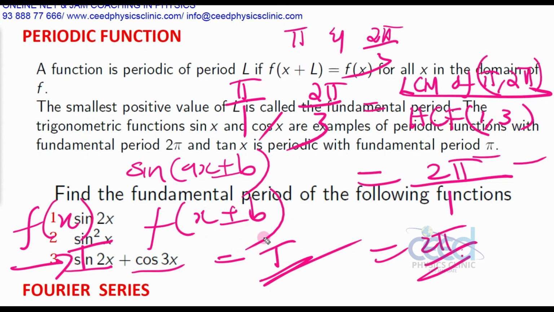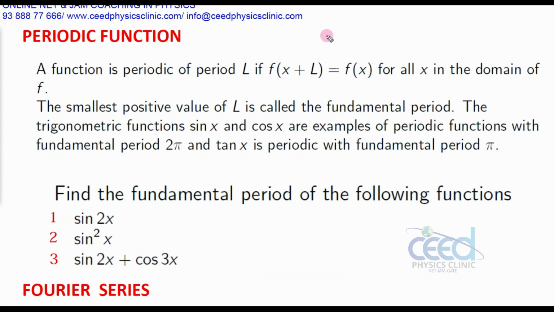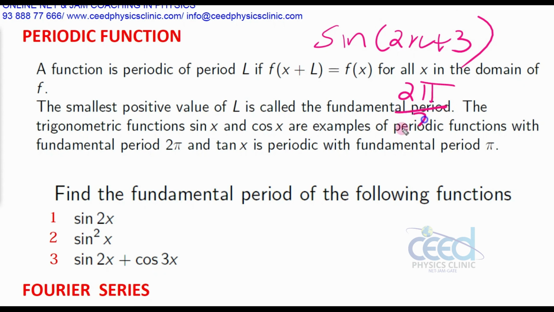Suppose you have a question like sine 2x plus 3, then its time period is that of sine 2x, that is 2 pi divided by its coefficient, which is pi. So this is the time period of sine 2x plus 3.